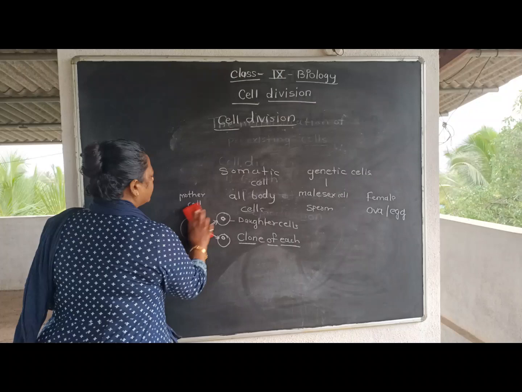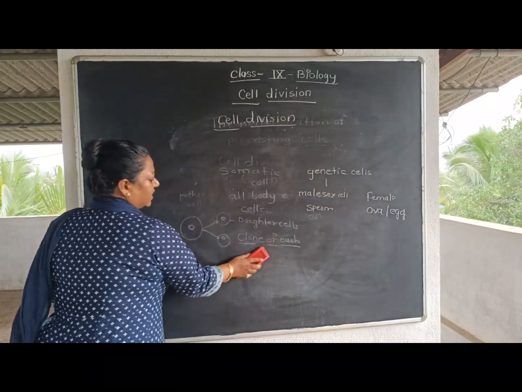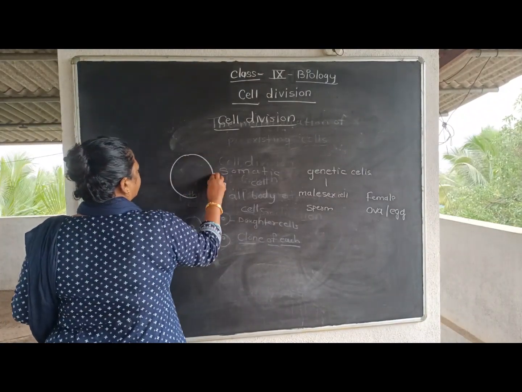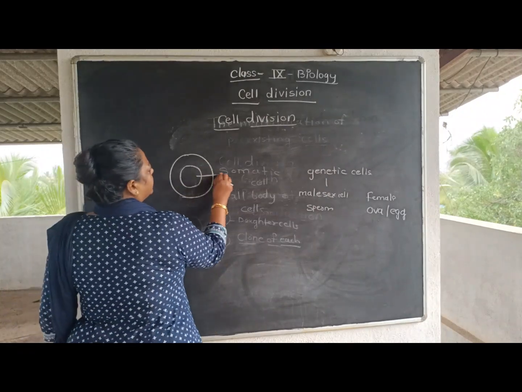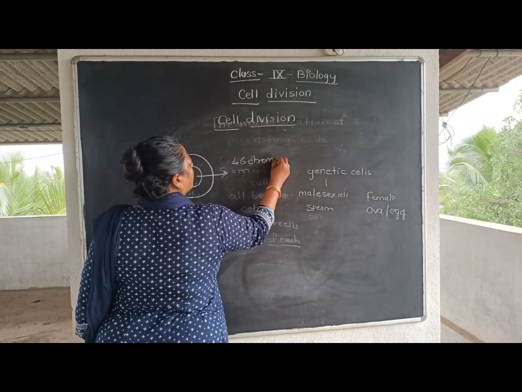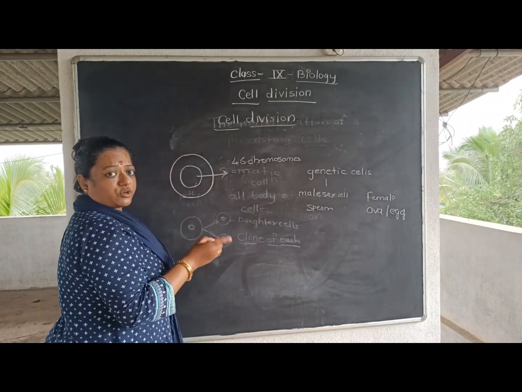Now, I told you the components of the cell, students. Suppose this is a cell, then it will have a nucleus, right? And in the nucleus we will have 46 chromosomes. I am talking about the somatic cell.